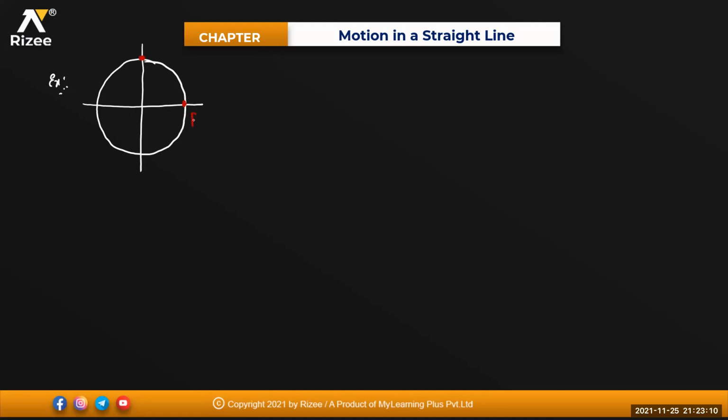So this is your P and this is your Q along the arc, and the radius of this is, say for example, R. So when I'm going along the arc from P to Q, can you tell me what will be the distance and what will be the displacement? Distance will be the arc length, the arc length of P to Q.